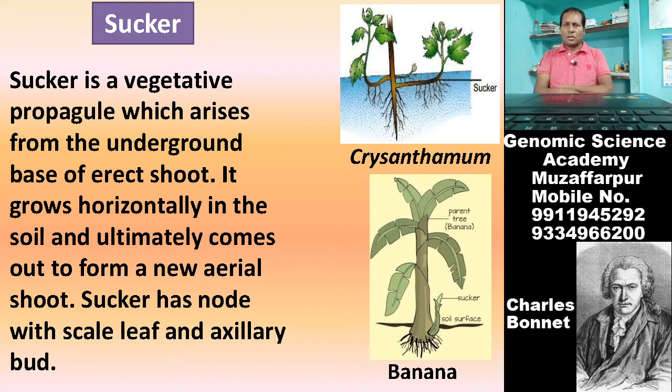So, sucker is one of the vegetative propagules. Examples of sucker are chrysanthemum and banana.